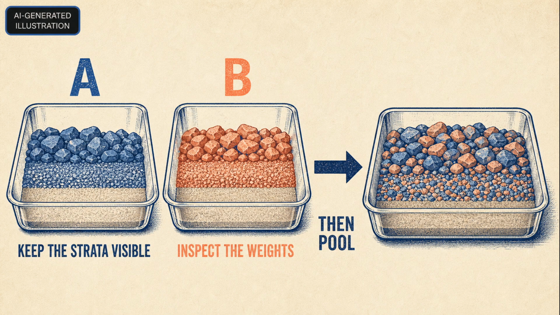Combining groups can reverse a trend because a pooled number is a weighted mixture, not a vote where every subgroup counts once. The pooled result can be correct for the combined population and still be the wrong summary for a within-group decision. Keep the strata visible, inspect their weights, and only then choose the comparison you mean.